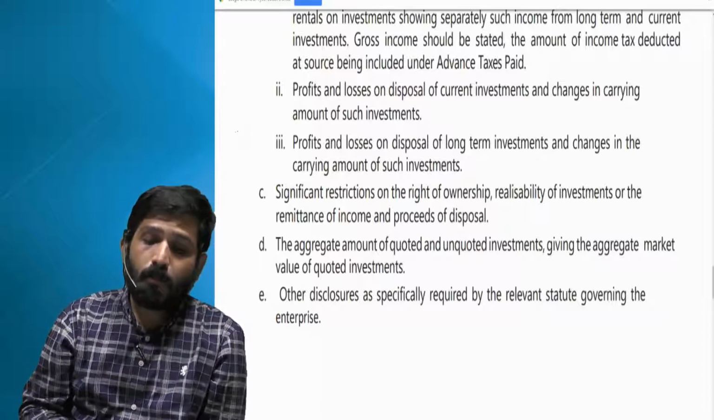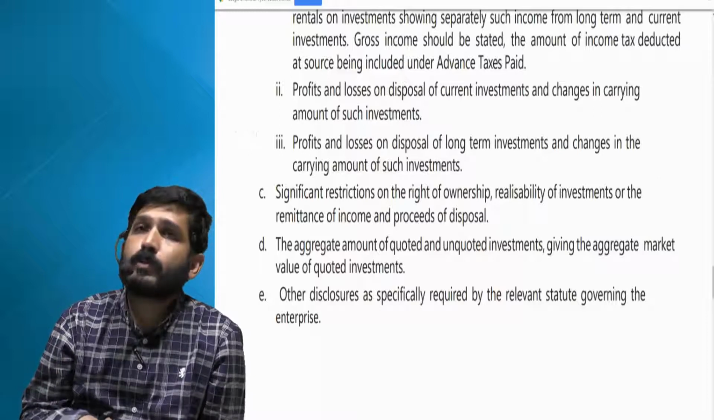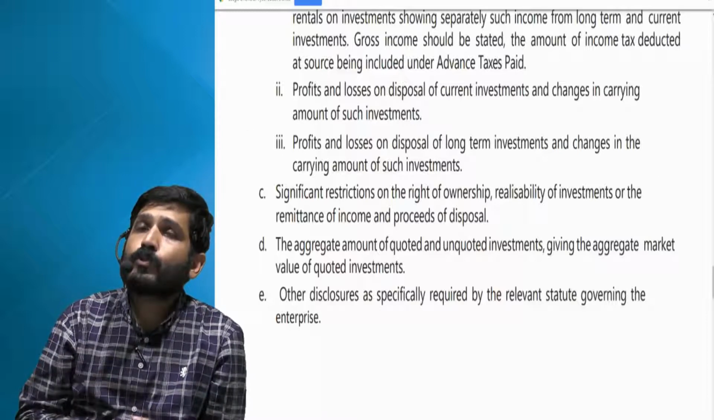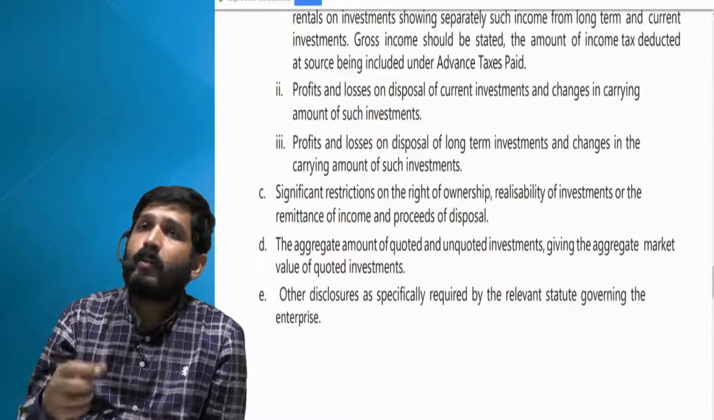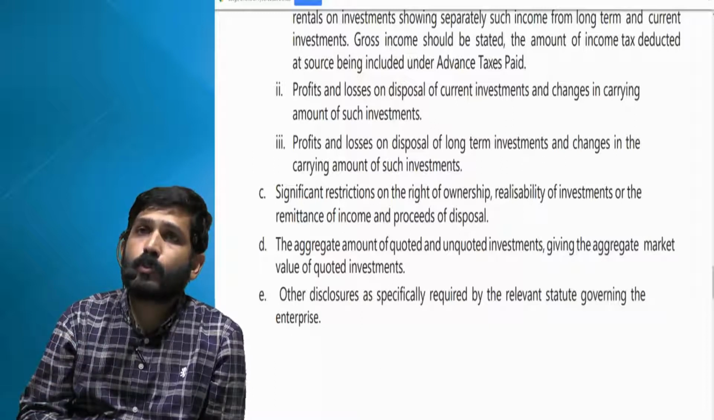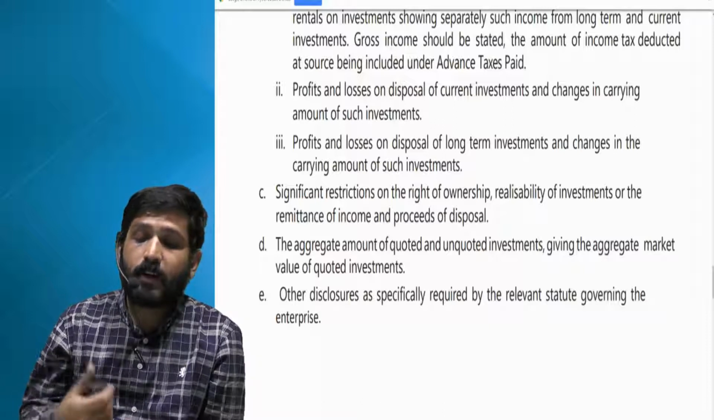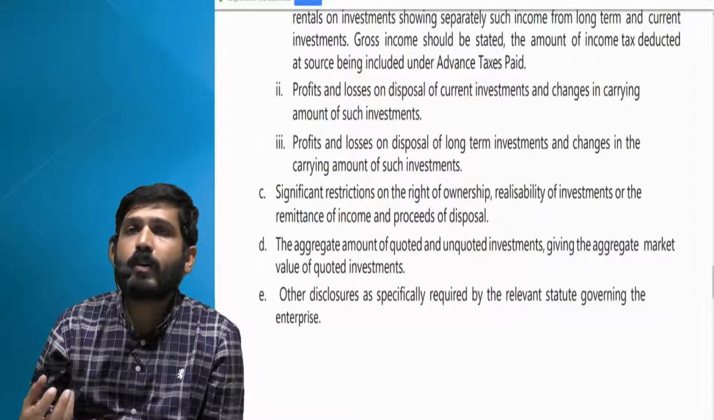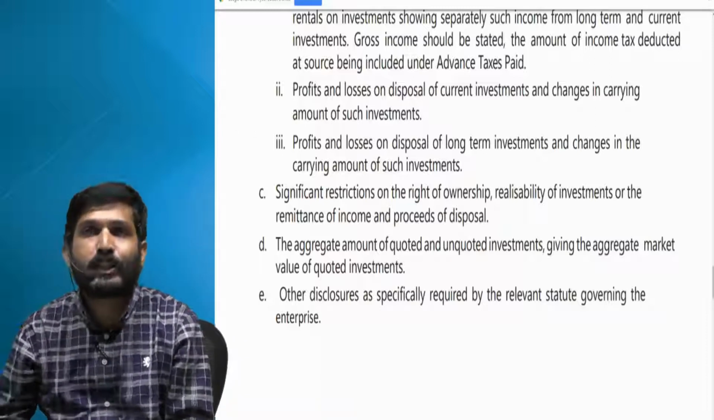The aggregate amount of quoted and unquoted investment giving the aggregate market value of quoted investments. So you have to bifurcate your investments later on into quoted and unquoted. Quoted means listed on stock market, and if it is quoted, then you have to also give the fair market value of those quoted investments in your financial statements. Other disclosures as specifically required by relevant statute. So if any statutory requirement is there, those disclosures should also be made. So I hope you have understood this AS very properly.